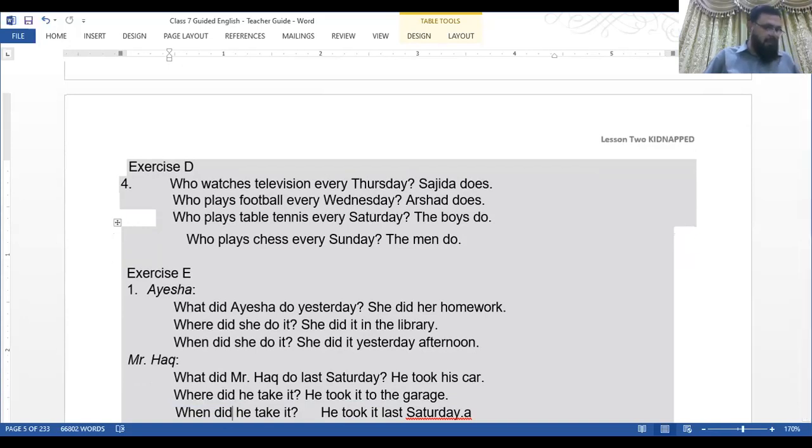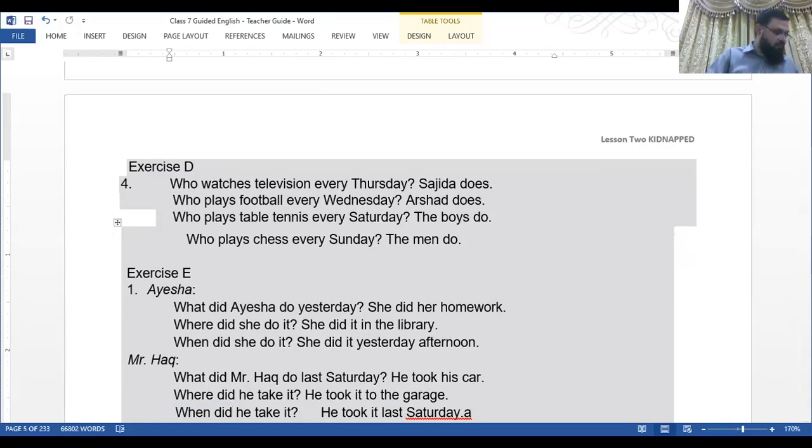What did Hashim climb? He climbed a tree. It's written in the book.